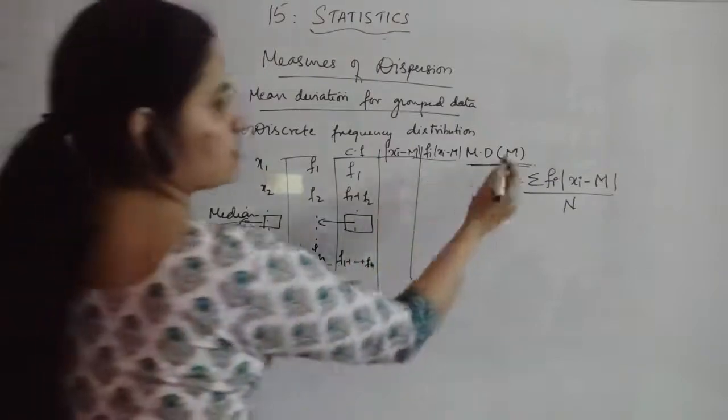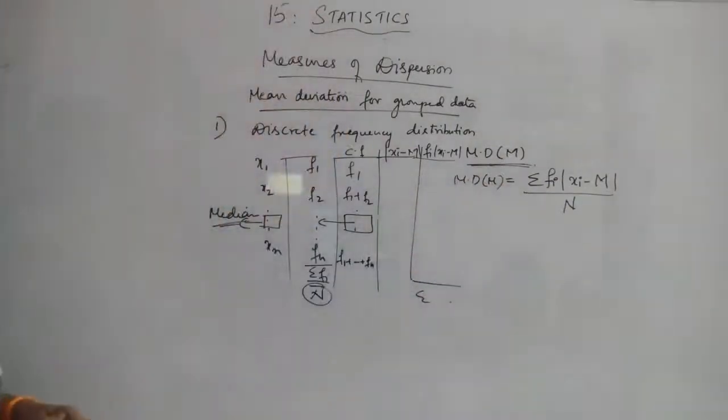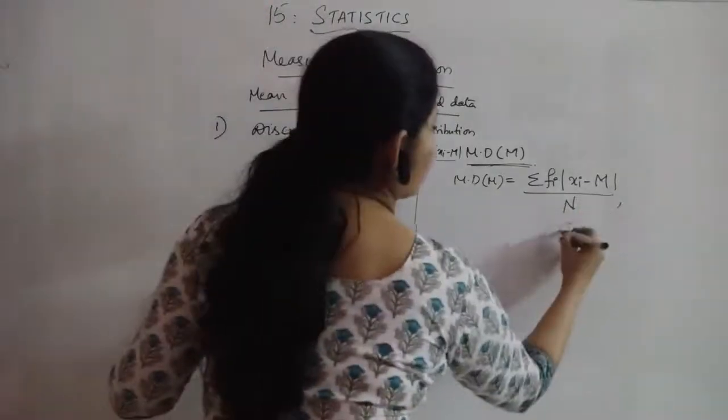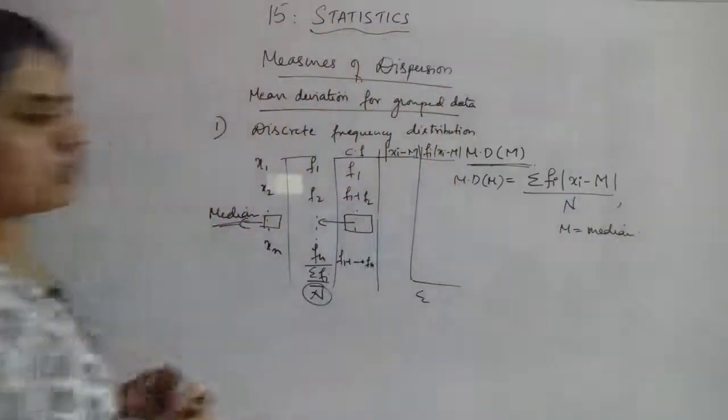Okay, mean deviation about median is sigma fi into mod of xi minus m, whole divided by n, where m is the median of the given observations.